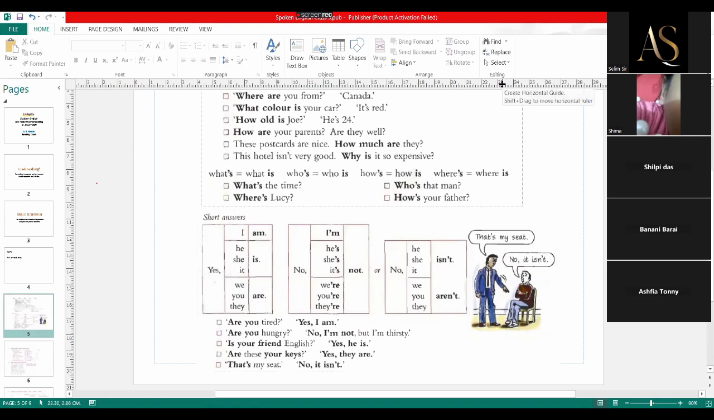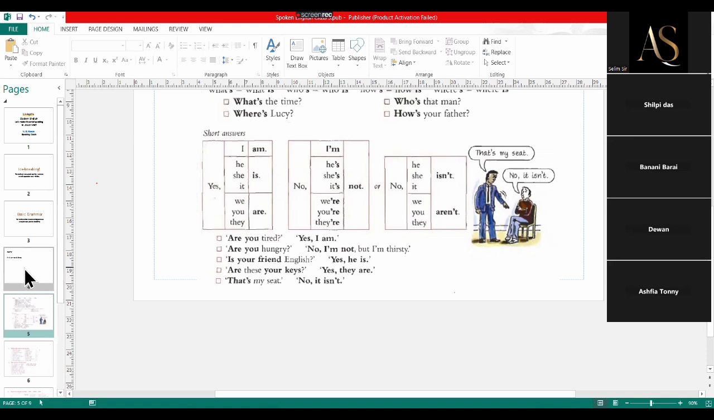Is your friend English? It means he's asking about your friend's nationality. Is your friend English? It means is he from the UK. So he says yes, he is. Or, are these Yokis? Yes, they are. It means they are my kids. That's my seat. No, it isn't.